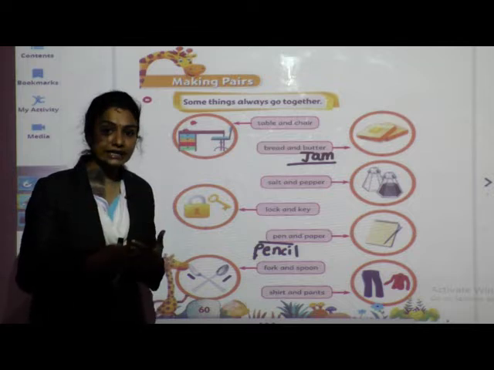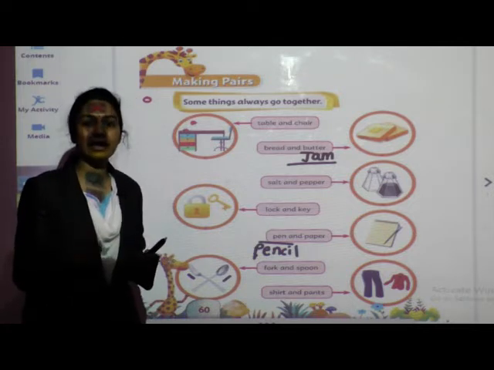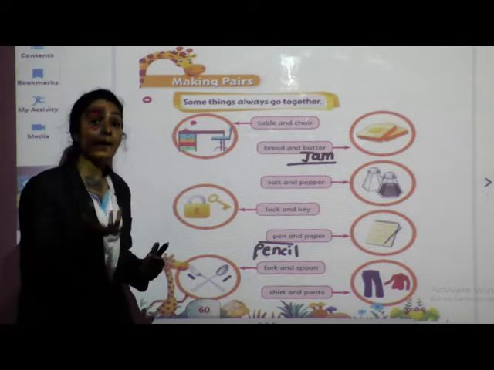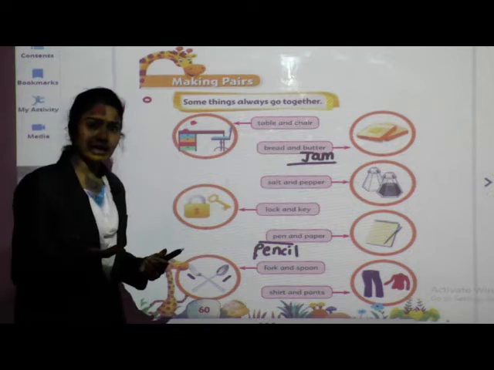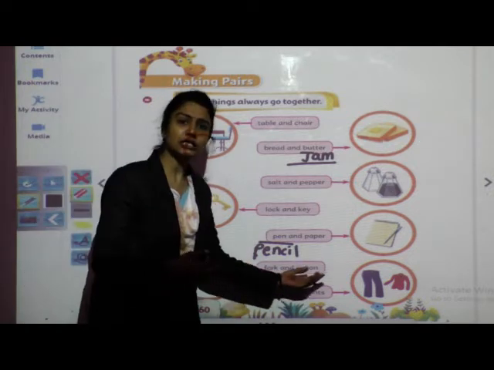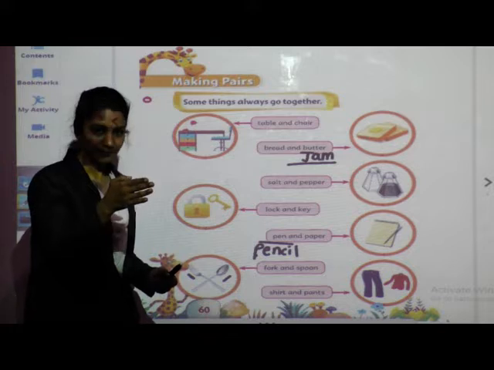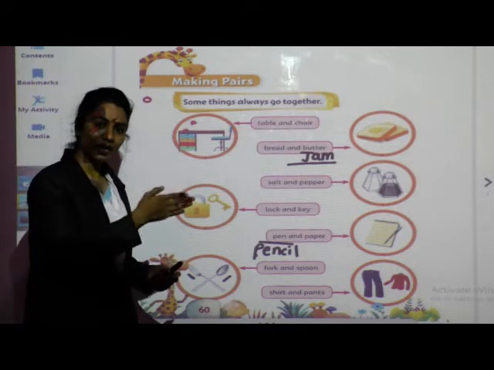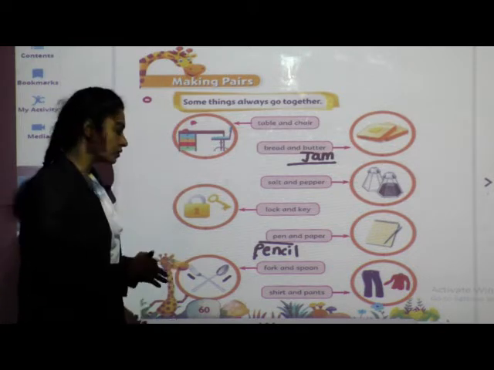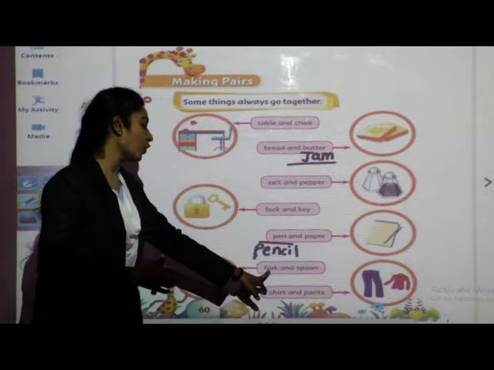If you want to eat that, many times what do we do? We use our hand, right? But some people use fork and spoon. So what do we do that time? We cut those things. The food we want to eat, we first cut with a knife, and after that we use this fork and this spoon.